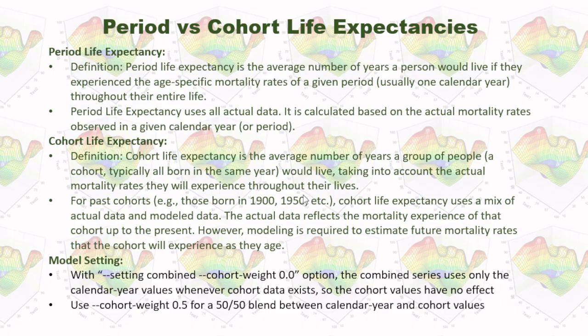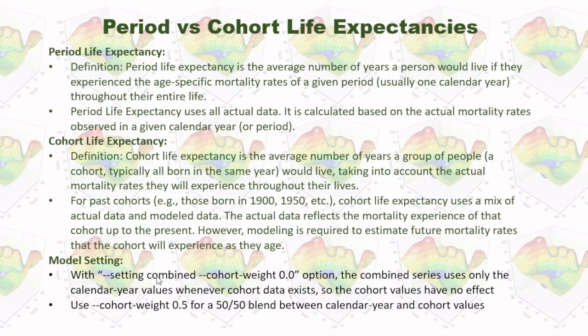But for other people, they are still alive. So we need a model to estimate when they will pass away. That's why for cohort life expectancy, all that data is kind of mixed. It's not actual data. For my model, I have a parameter here.